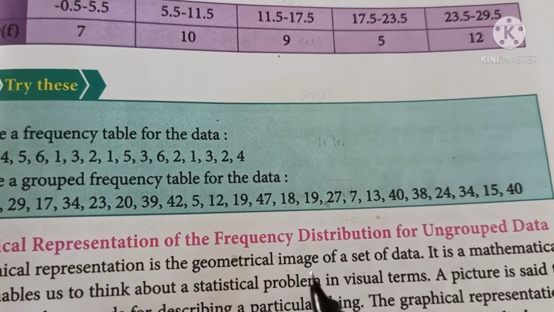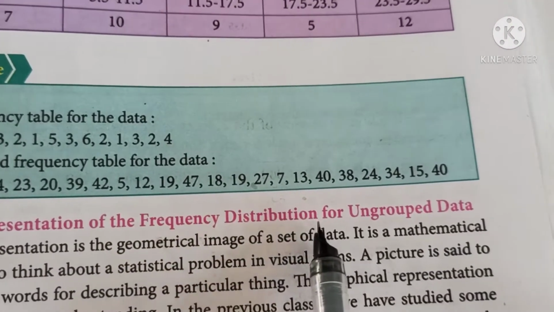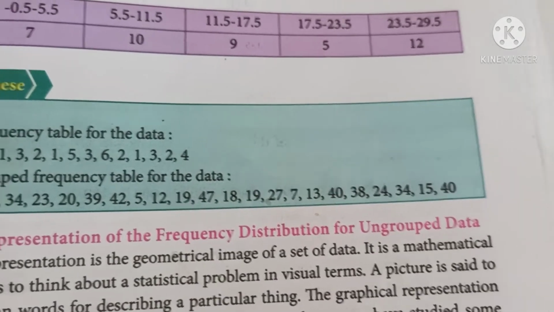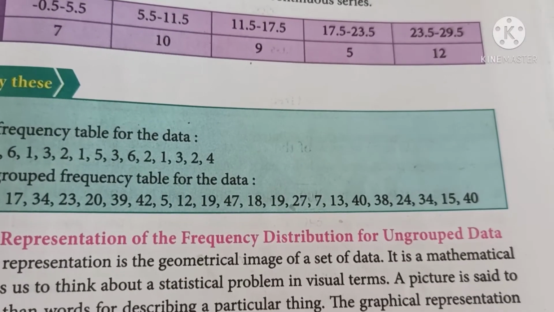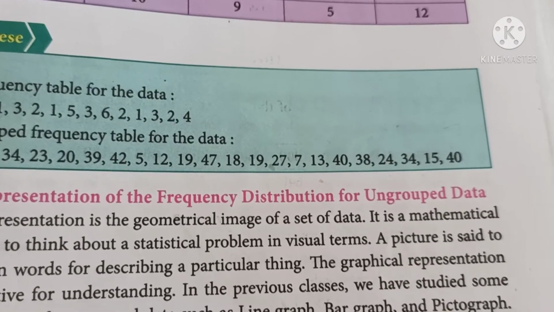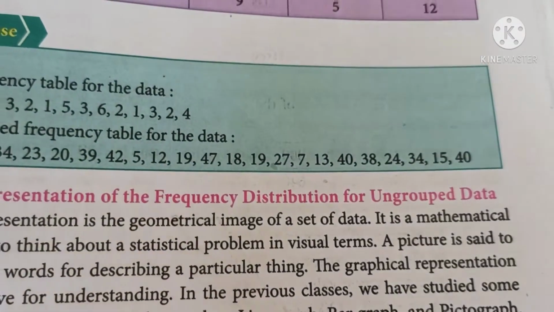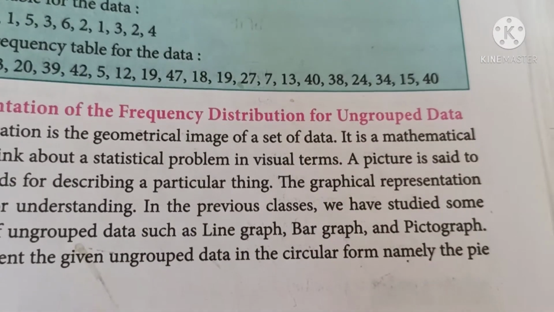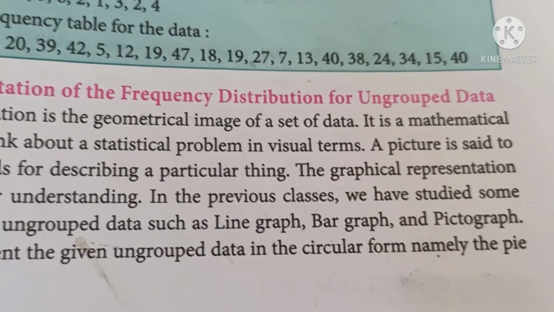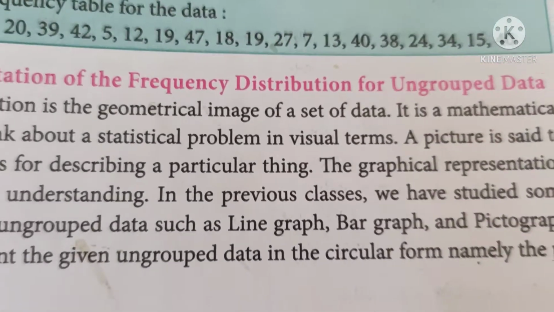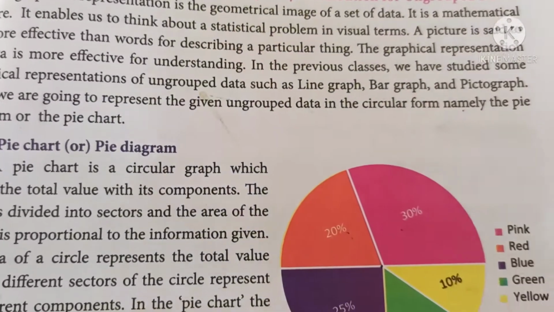Graphical representation of the frequency distribution for ungrouped data. In the previous class, we have studied some graphical representations of ungrouped data such as line graph, bar graph and pictograph. Now we are going to represent the given ungrouped data in circular form, that is pie diagram or pie chart.